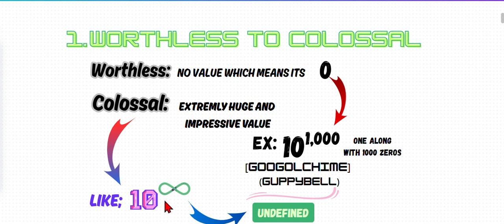But think, 10 to the power of infinity means 1 along with infinity zeros, uncountable zeros.